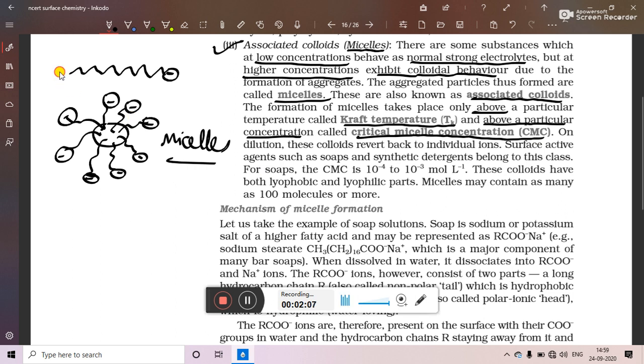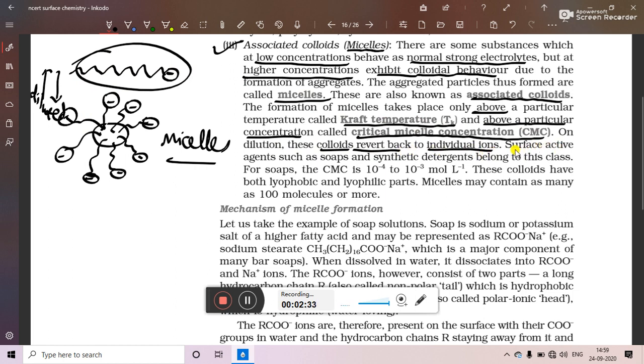So we will see that when they are concentrated at one place, collected at one place, they form micelles. But when they are diluted, by addition of water, then again they convert into free molecules. So in that case they convert into free molecules or negative ions. So on dilution, these colloids revert back into individual ions.